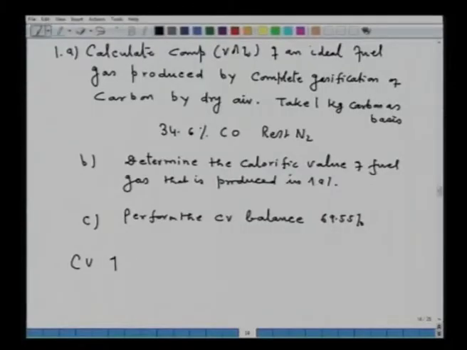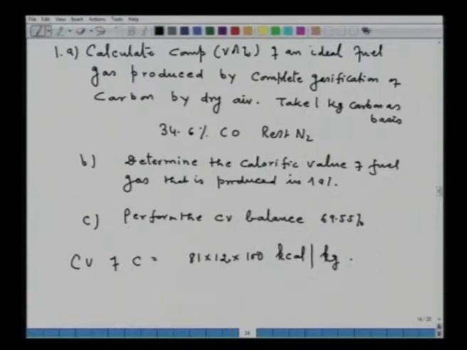Now, to calculate the calorific value of the carbon, you will be using the Dulong formula. Since it is pure carbon, just for information, the calorific value of carbon will be equal to 81 into 12 into 100, in kilocalorie per kg.